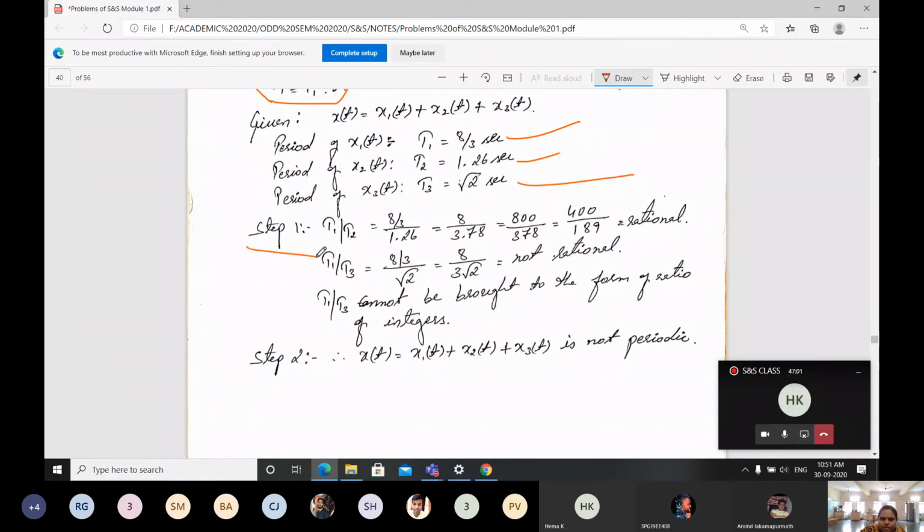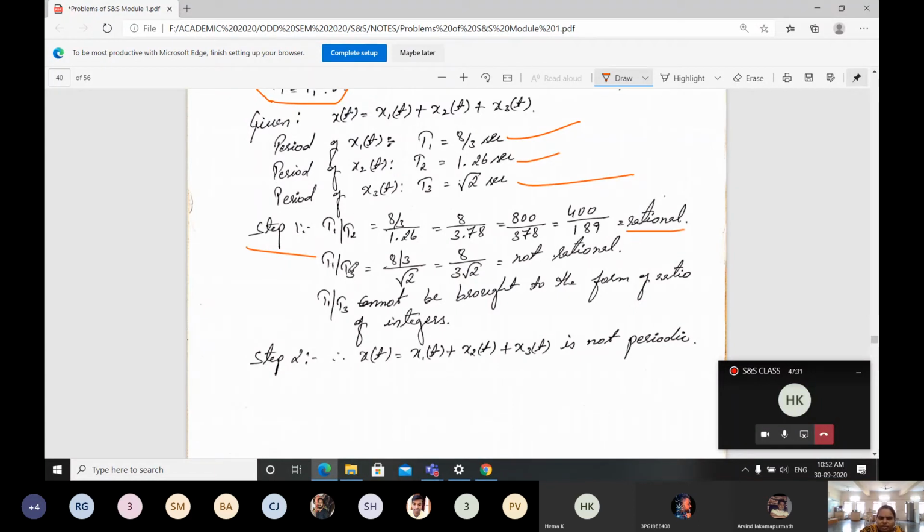Then in step 1, we are checking for rationality. T1 by T2: what will I be getting? 8/3 divided by 1.26, that is 8 divided by 3.78. This I can write as 800 divided by 378, which is nothing but 400 divided by 189. This is a rational value.